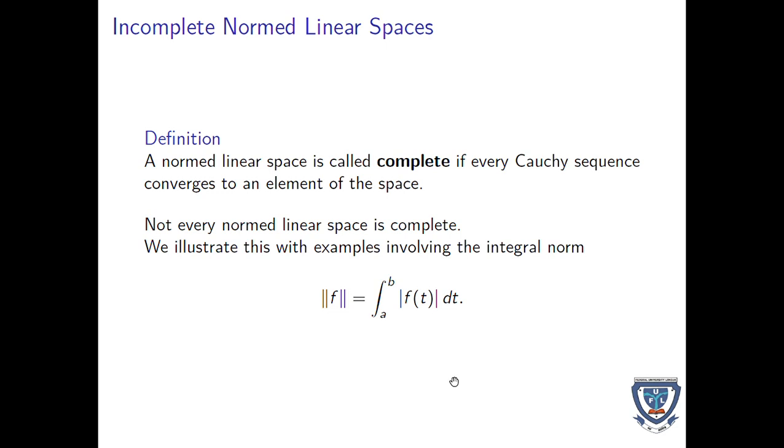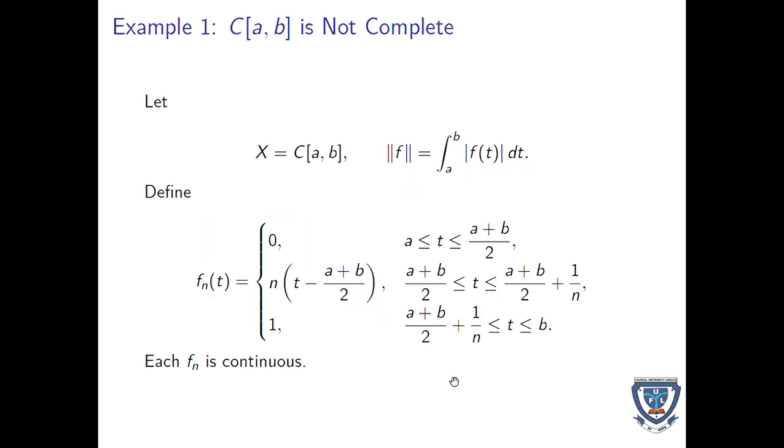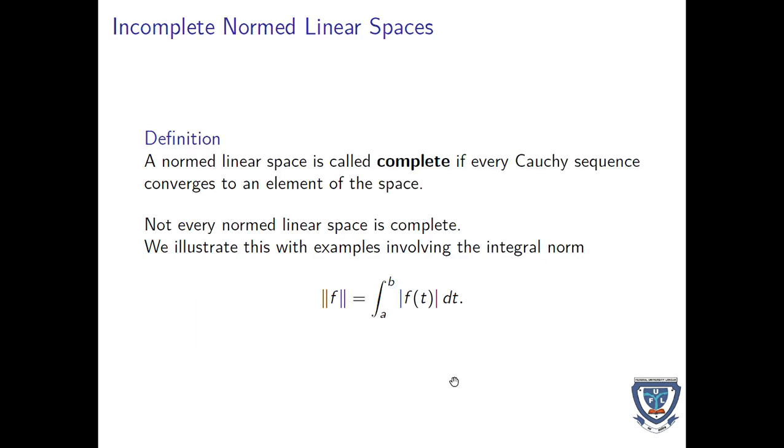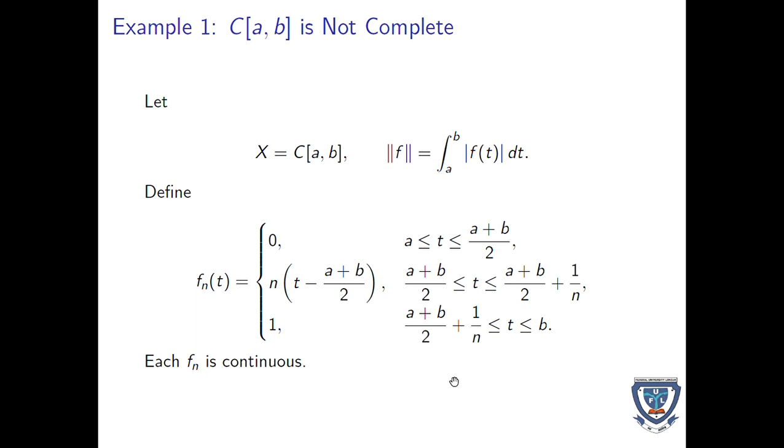Now, incomplete normed linear spaces. In this particular course or topic, we're actually interested in the incomplete norms. Of course, we know what a complete norm is, where the Cauchy sequence converges to an element of the space. Then incomplete will be the reverse. And let's take some examples. Example 1, we want to show that the continuous function over a closed and bounded interval [a, b] is not complete.